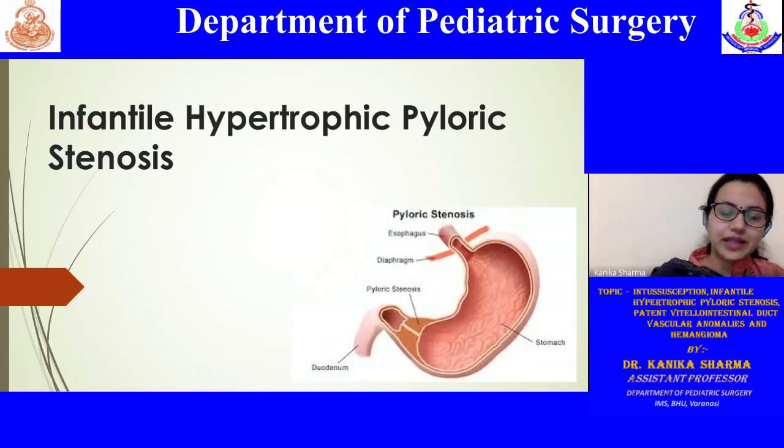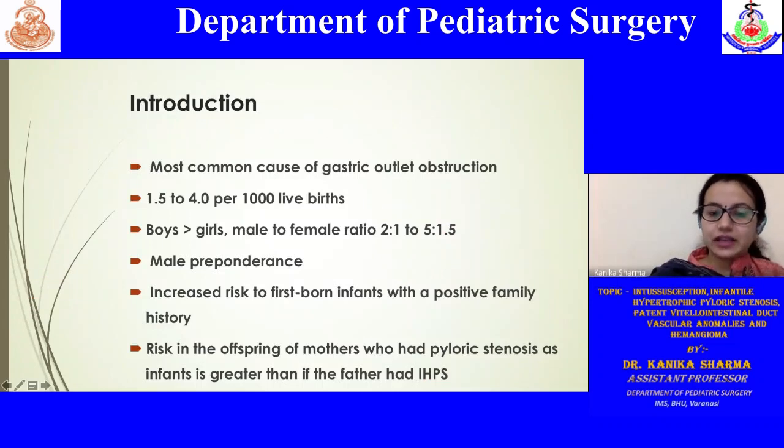Now coming on to the next entity for today's class, it's infantile hypertrophic pyloric stenosis. You can see in this image that there is hypertrophied pyloric muscle, such that it leads to gastric outlet obstruction. This entity is one of the most common causes of gastric outlet obstruction in infants, where these are most commonly